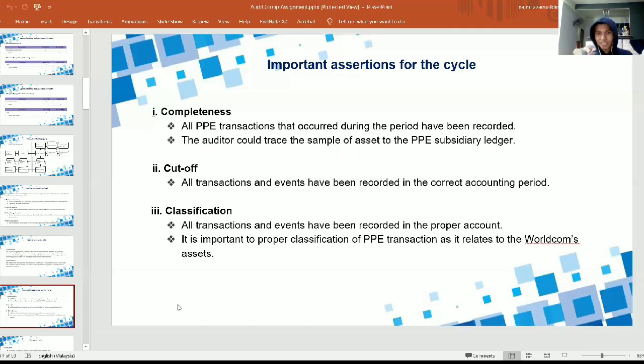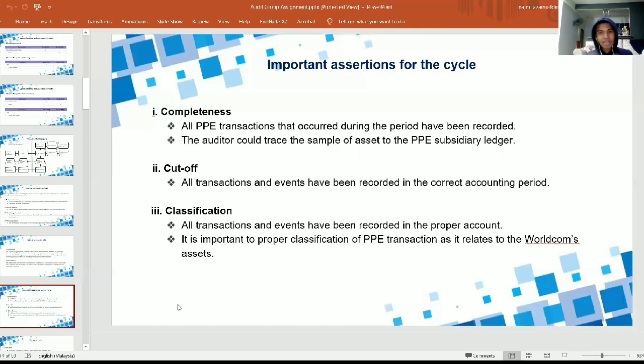Classification is ensuring all transactions and events have been recorded in the proper account. So it is important to have proper classification of PPE transactions as it relates to the WorldCom assets.